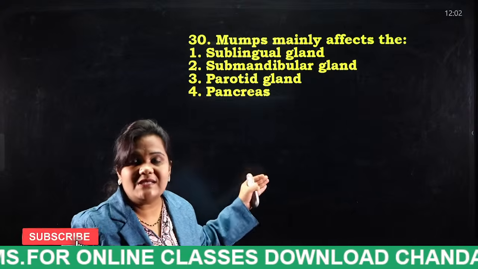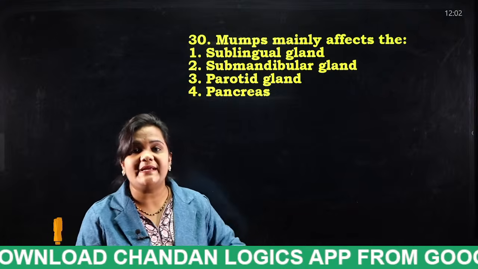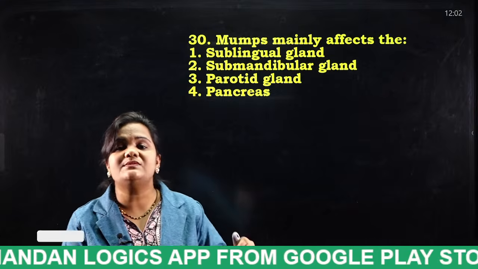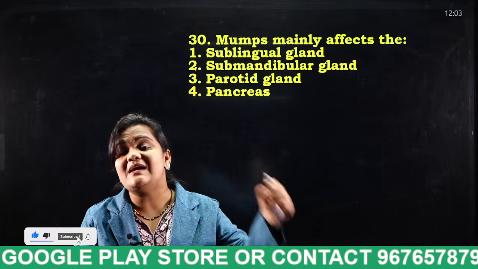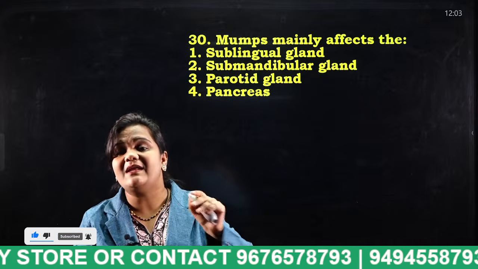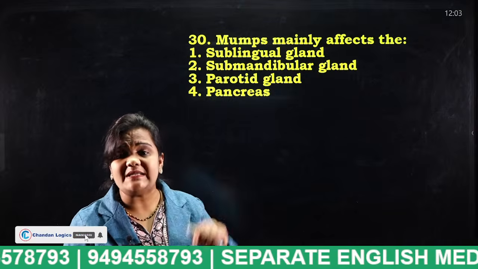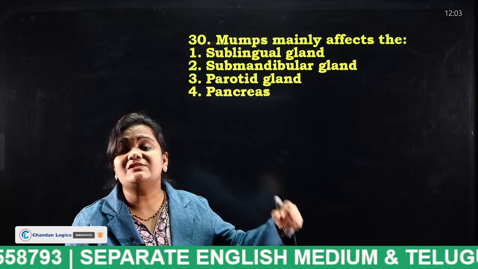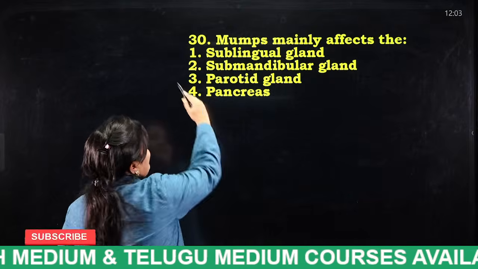And what is the answer for this last question, students? I told you in the beginning itself, mumps. Mumps is a viral infection which affects our salivary gland. Particularly which salivary gland? Parotid gland. The parotid gland is the largest of the salivary glands. So what is the answer, students? Parotid gland.